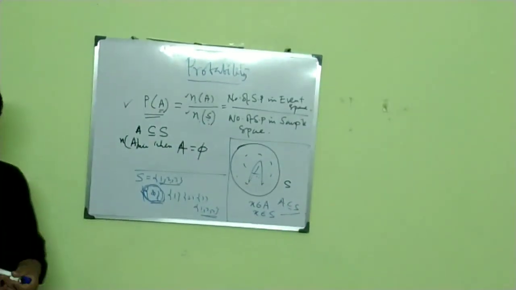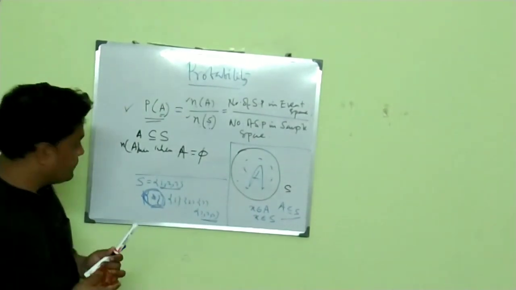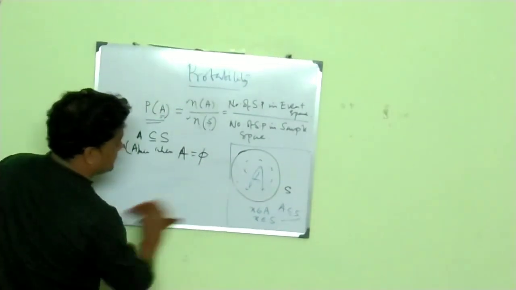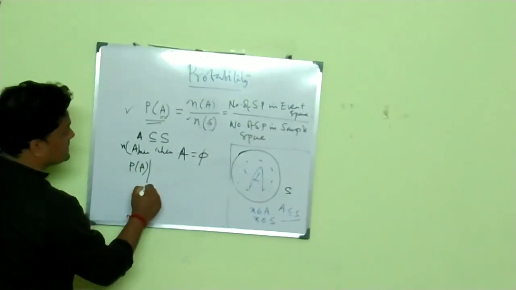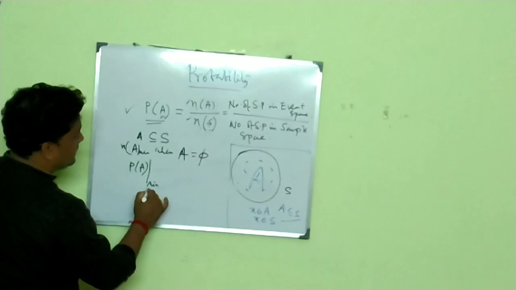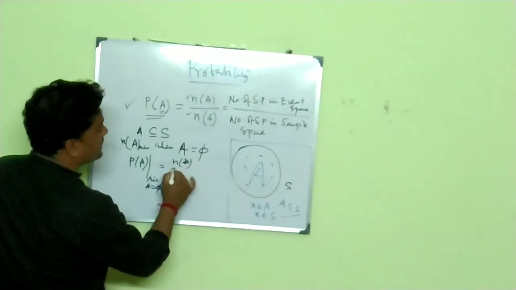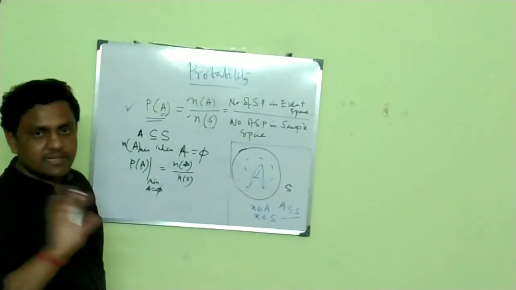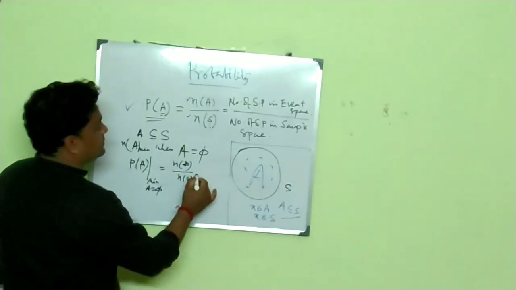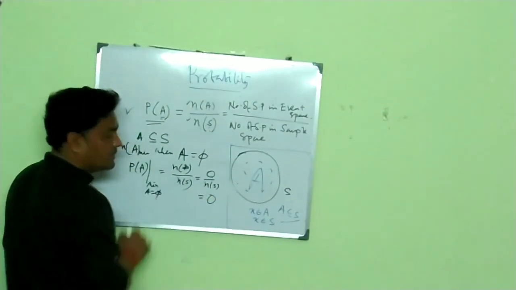n of A, that means the number of sample points in the event space, is minimum when A is equal to ∅. So then P of A, its value when A is equal to ∅, is n of ∅ by n of S. ∅ means the null set, it doesn't contain any element. So that is equal to 0 divided by n of S. So what is the value here? 0.